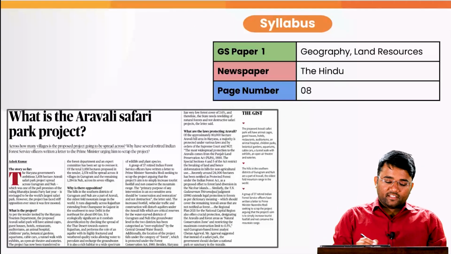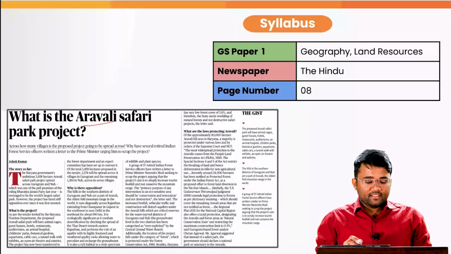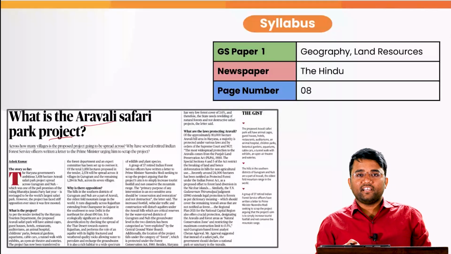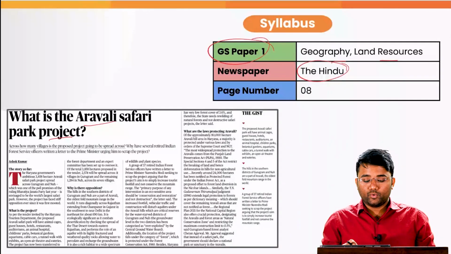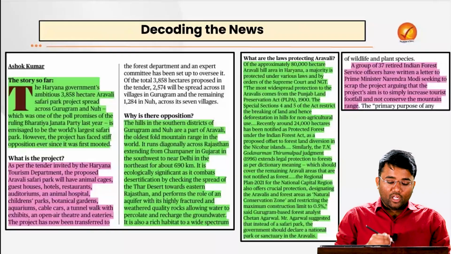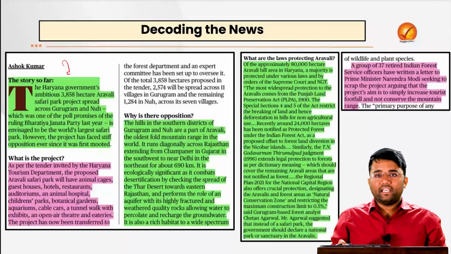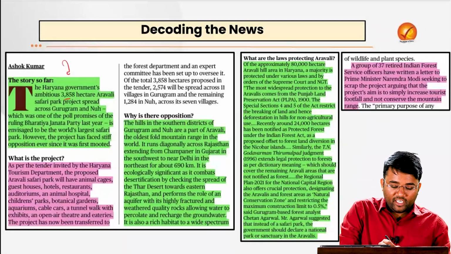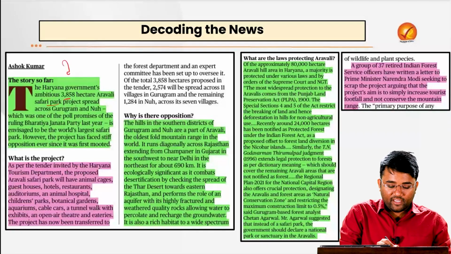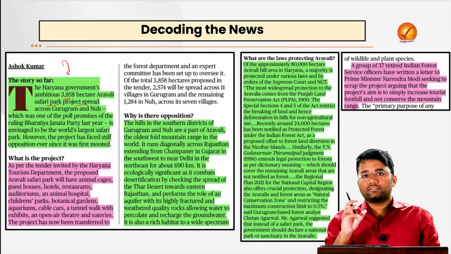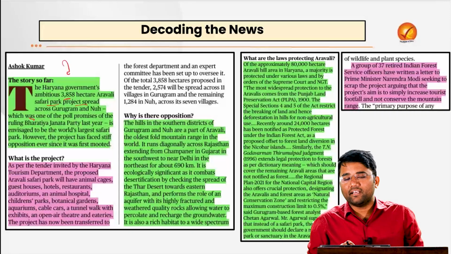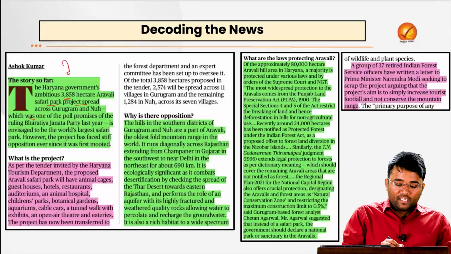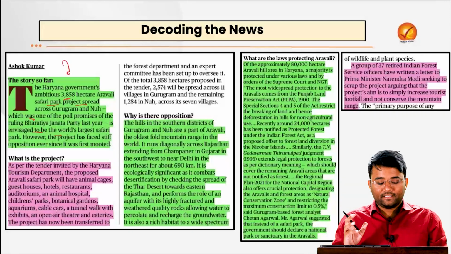In the simplified section, our first topic is the Aravali Safari Park project. This is related to your GS paper 1 geography, land resources, and it has appeared in today's The Hindu, page number 8. The context of this topic is that the Haryana government's ambitious 3,858 hectare Aravali Safari Park project, spread across Gurugram and Nuh district, which was one of the poll promises of the current government, is envisaged to be the world's largest safari park.